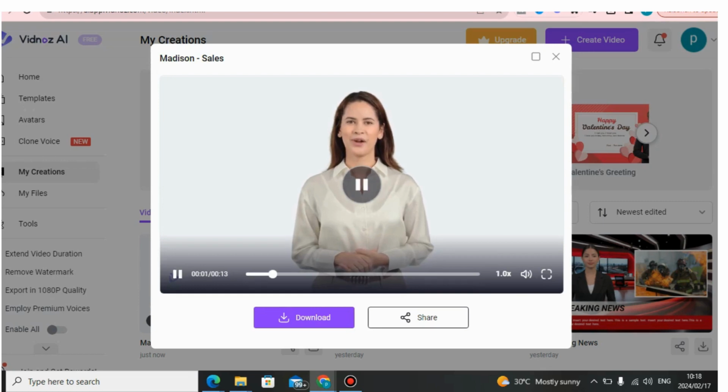Create AI avatars with unique personalities and use them as virtual influencers for brand endorsements and promotions. Partner with companies to feature the avatars in their marketing campaigns.